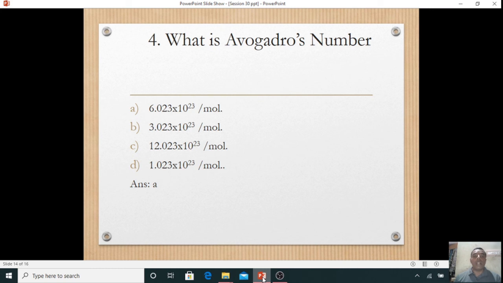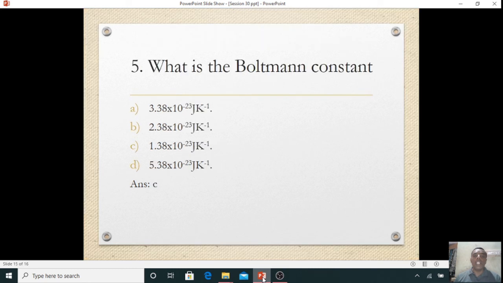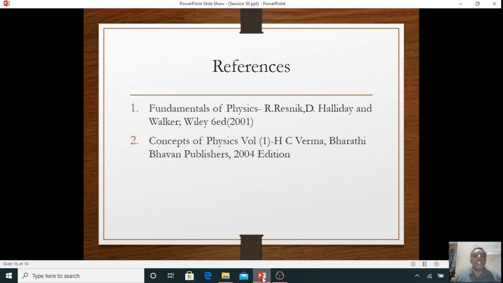What is Avogadro number? Avogadro number is 6.023 into 10 to the power of 23 per mole. What is Boltzmann constant? Boltzmann constant is 1.38 into 10 to the power of minus 23 joule per Kelvin.